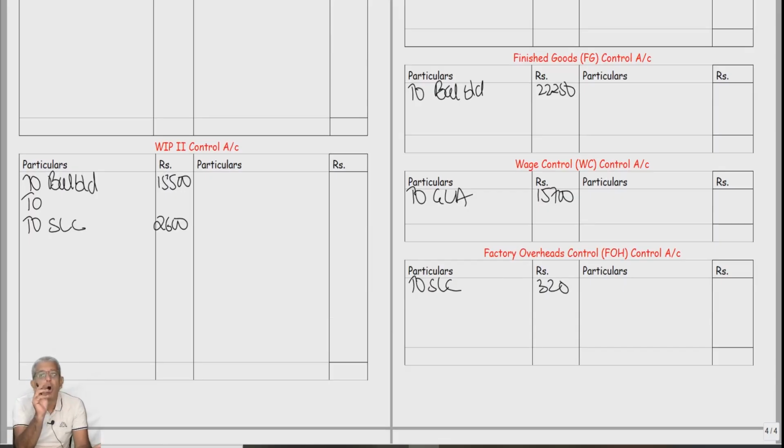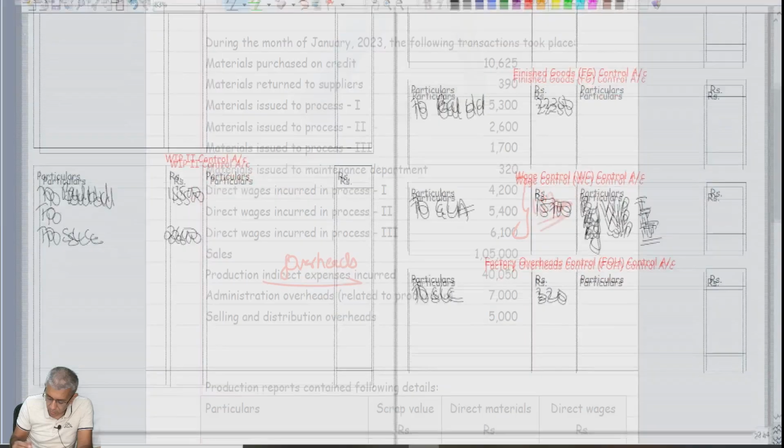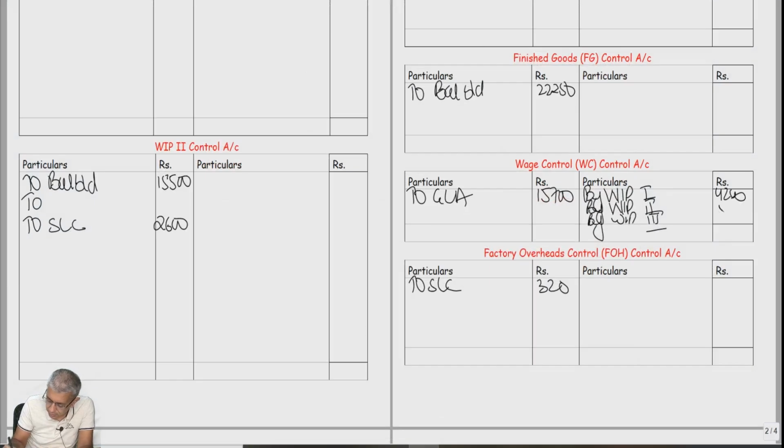Can we say all these particular wages are direct wages? They will get transferred to the respective WIP account, no? Yes, sir. So therefore, from credit side, you all can write down by WIP1, by WIP2, by WIP3. Individual amounts 4,200, 5,400, 6,100.